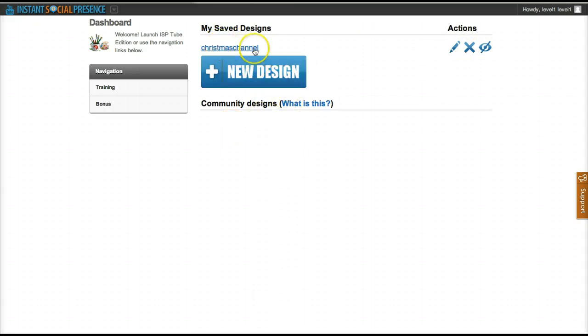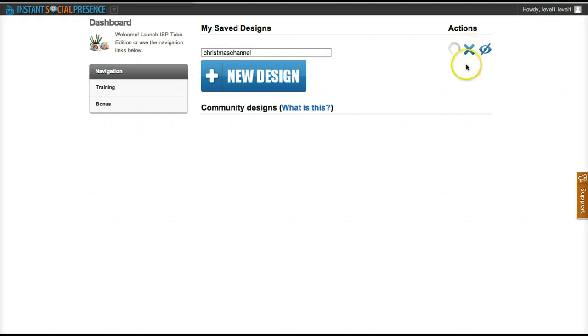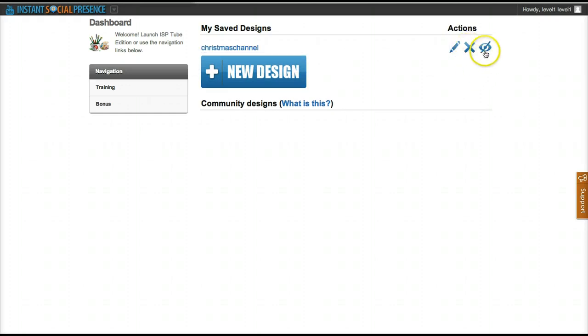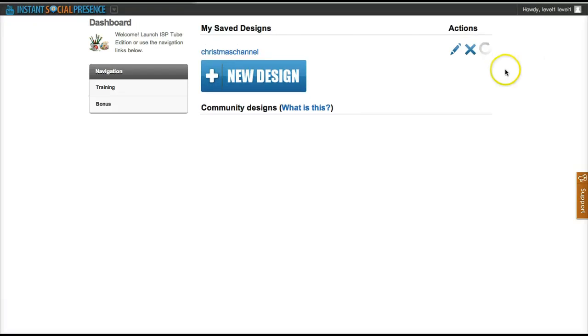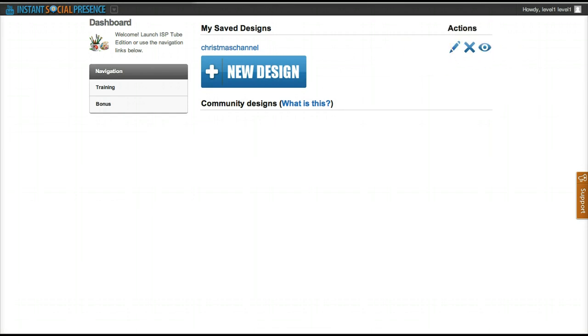So I just wanted to show you quickly about the community features. Let's say that Christmas channel design, I really liked it and I wanted to share it with other people in the community. Here you have different actions on the right in your dashboard. You can edit the file name, you can delete the file if you don't need it anymore, and you can make it public. That's what you want to do if you want to share your designs with others. So you just click on make your design public, and it's going to load and make it public.